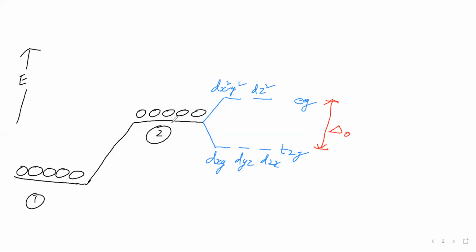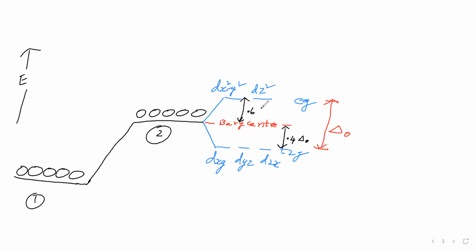Now this energy is called the barycenter. The T2G energy is lower than the barycenter by 0.4 delta naught. The EG energy is higher than the barycenter by how much?